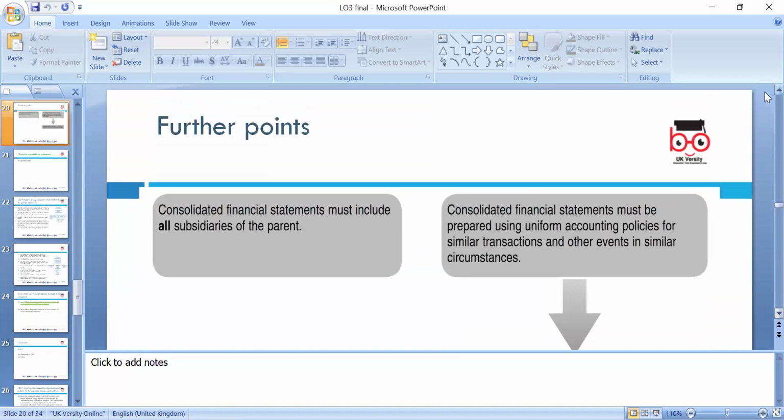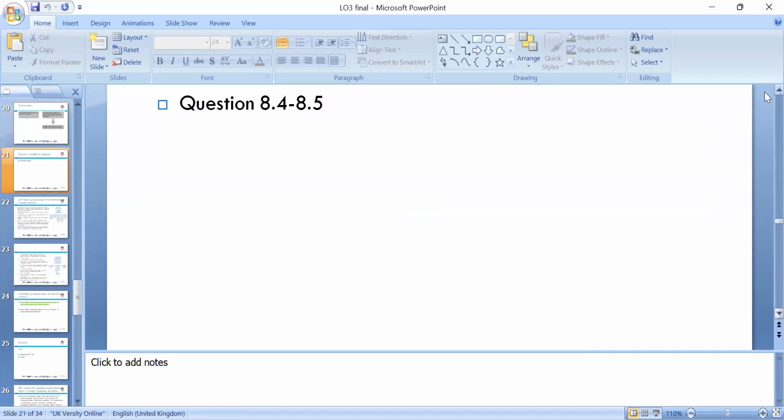Okay, so further points we need to consider. We need to make sure, when we prepare the consolidated statement, that the consolidated financial statement must include all the subsidiaries of the parent, and it must be prepared using unified accounting policies, whichever you adopt as an organization.